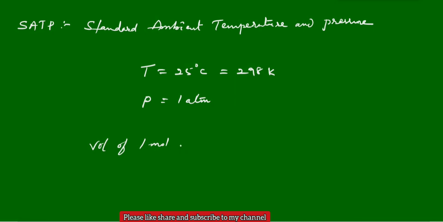22.4 is at STP condition. At SATP conditions, it is 24.4, or 24.6 or 24.7 you can see. And these are the SATP conditions. But the first two are very, very important. Either standard or normal, both are the same only. With temperature and pressure, if it is 1 atmosphere, what is the volume? If it is 1 bar, what is the volume? That you should remember. Okay?